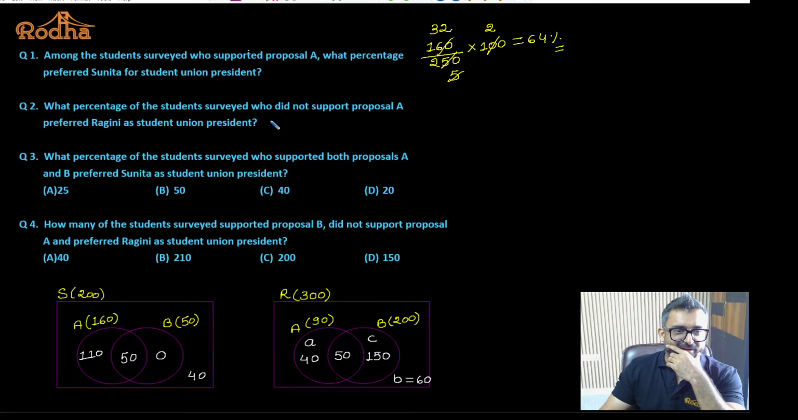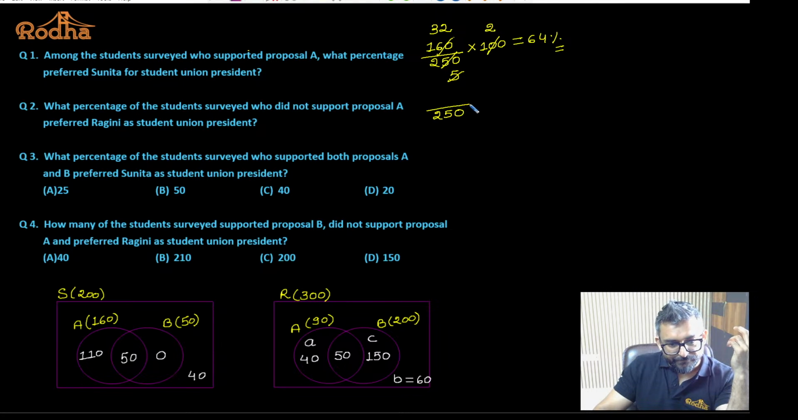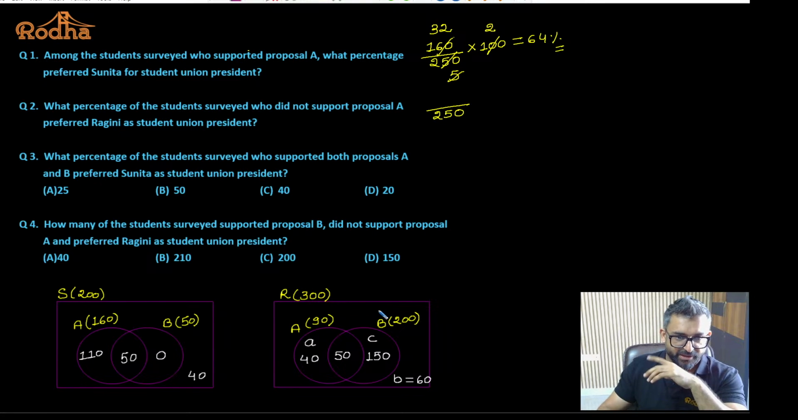What percent of the students surveyed who did not support proposal A preferred Ragini as the student union president? There were 500 students, out of which 250 supported proposal A. That means 250 did not support proposal A. So how many people want Ragini to be the student union president?